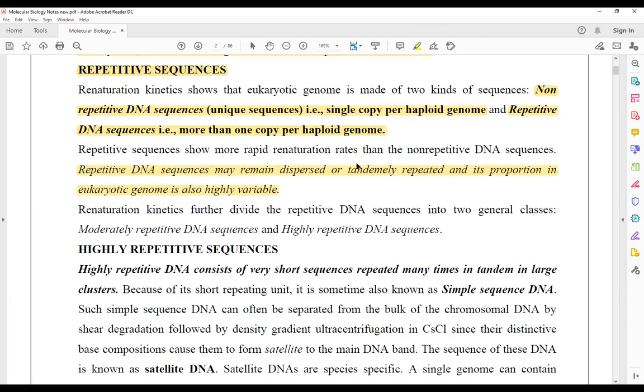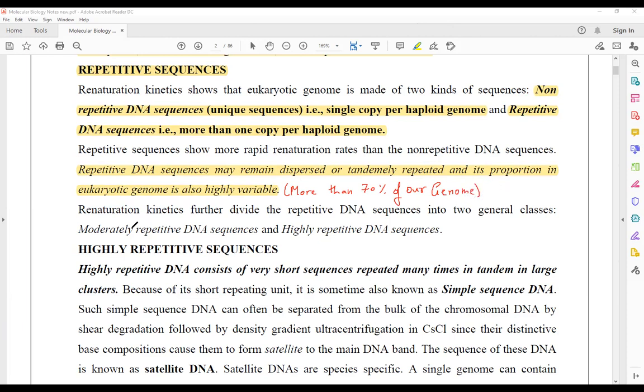हमारे जीनोम में लगभग 70% क्या होते हैं? Repetitive DNA sequences. More than 70% of our genome is made up of repetitive DNA sequences.